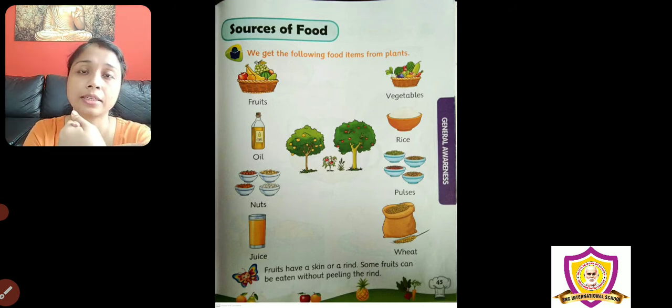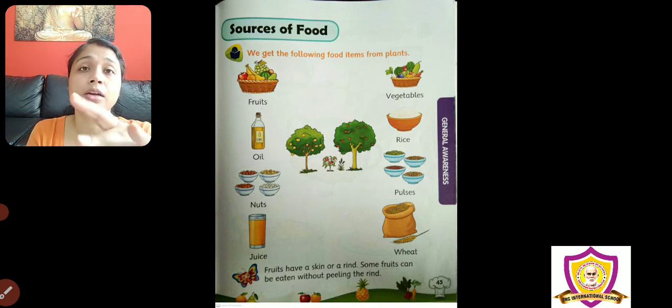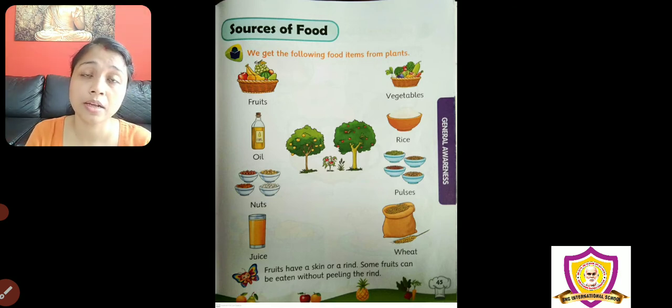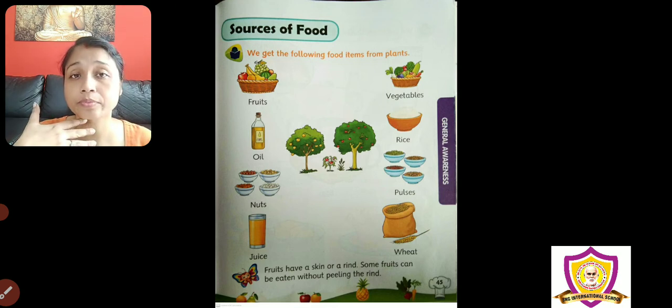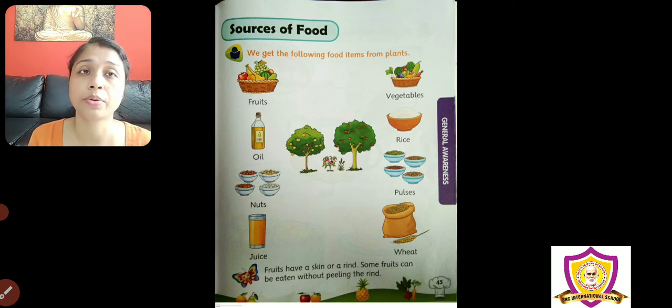So dal means pulses, roti is wheat flour, rice and vegetables, all are plant products. Now mama puts some ghee on your chapati, so mama is putting some animal product. Those having meat or fish or eggs are having animal products with plant products.